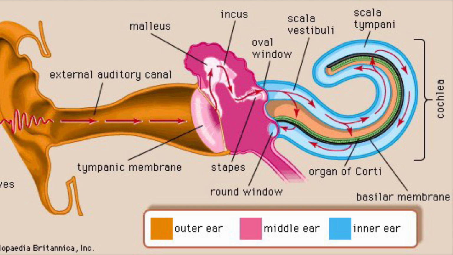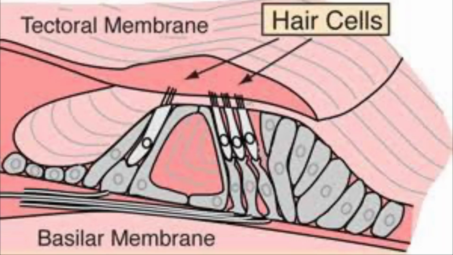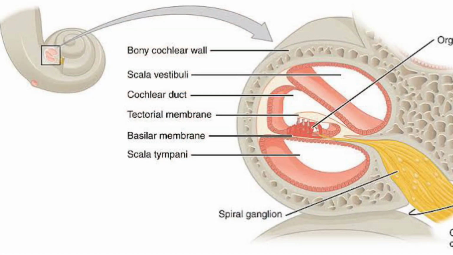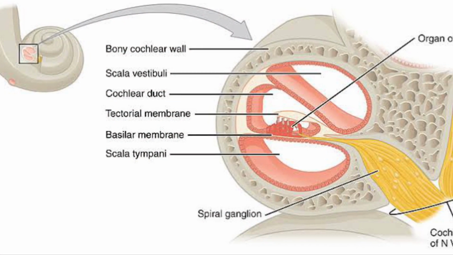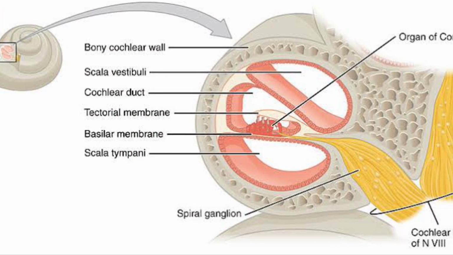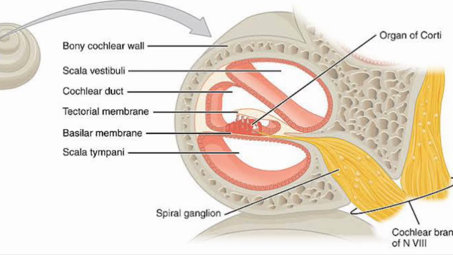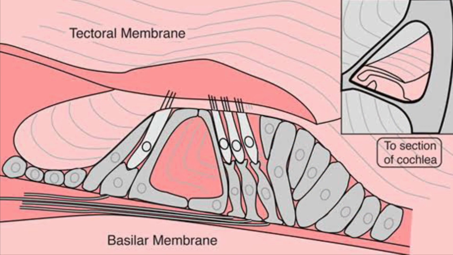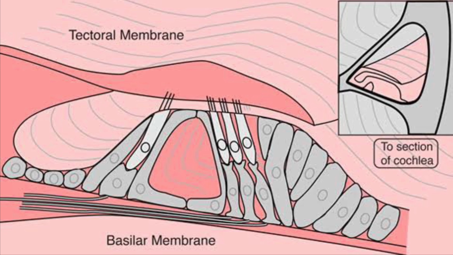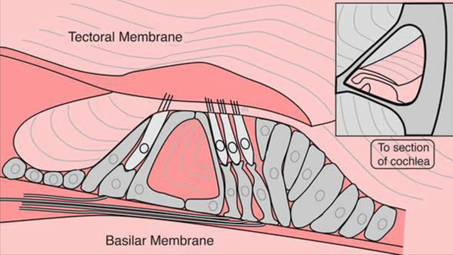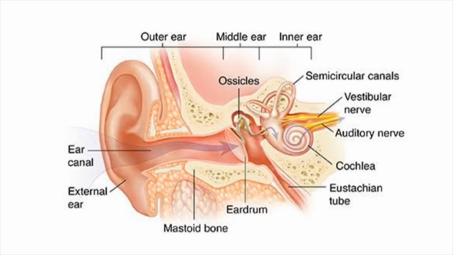The movement of the stapes footplate causes pressure changes in the labyrinthine fluids, which are simply the fluids present in the inner ear, which moves the basilar membrane. This stimulates the hair cells of the organ of Corti. As you may know, the organ of Corti is the sense organ of hearing and is situated on the basilar membrane. And the hair cells are important receptor cells of hearing which transduce sound energy into electrical energy. These electrical impulses are carried along the auditory nerve.